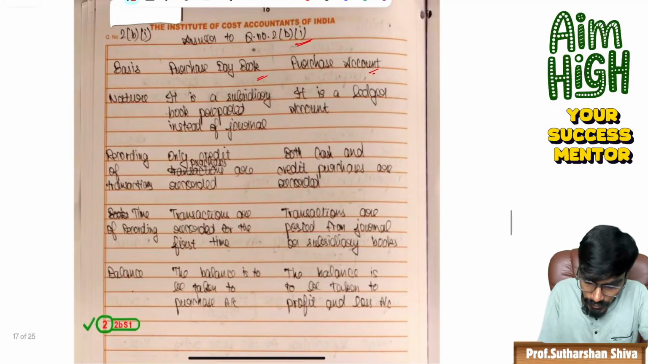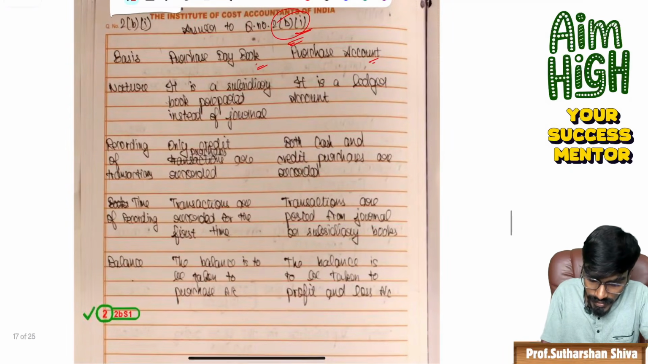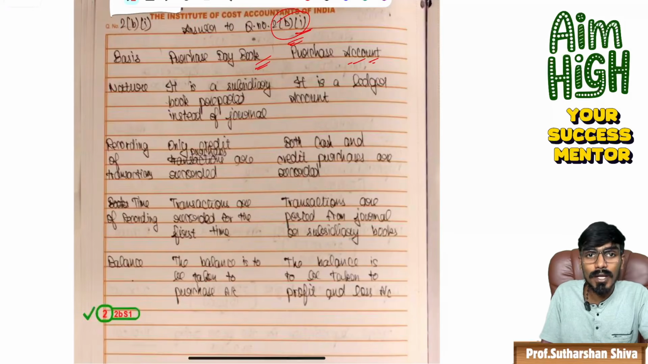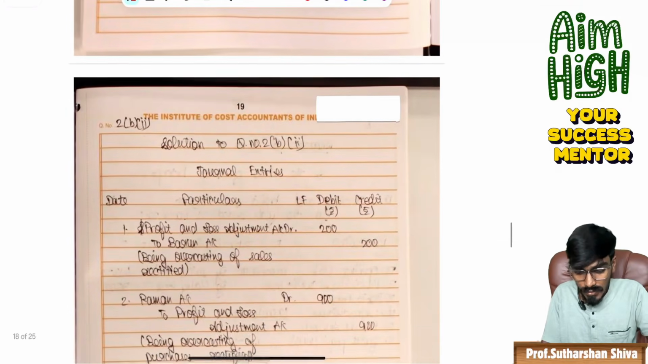Coming back to 2B, it is a direct theory-based question: differentiate between purchase daybook and purchase account. Whatever she understood from the classes, she wrote it, and she scored 2 marks, maybe 2 marks have been given. Now come to my next question, 2B2.